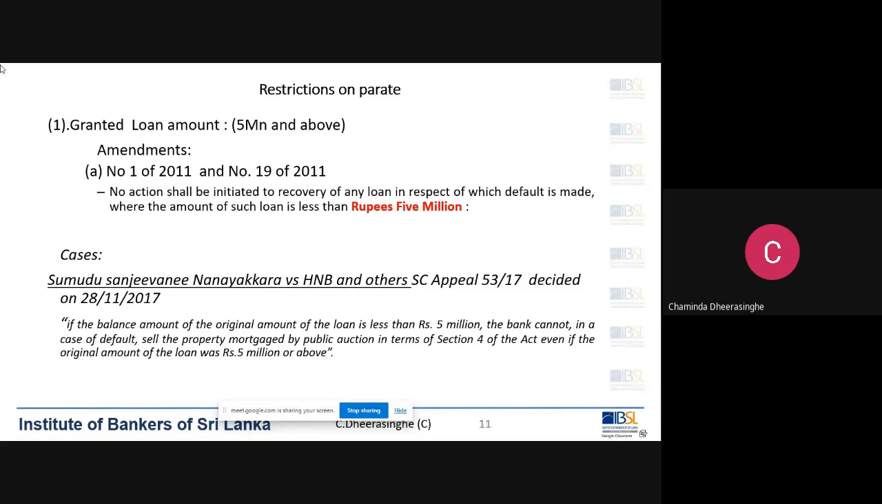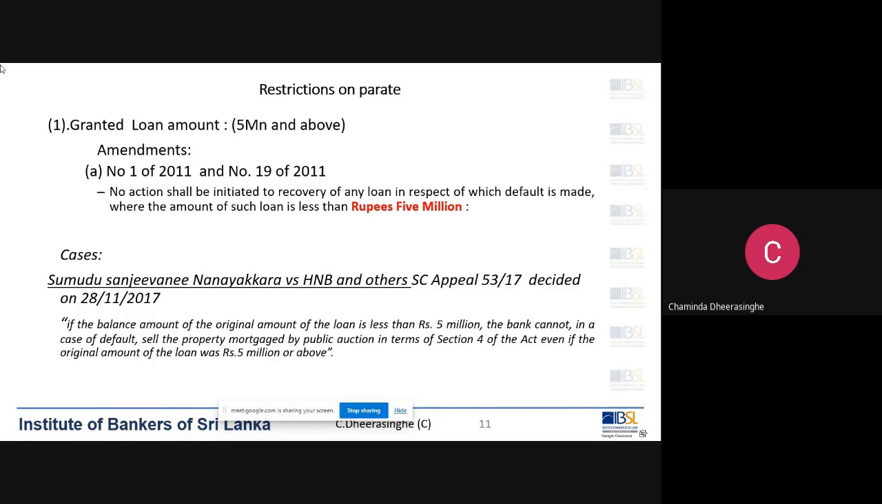I have only 50% of the shares. Therefore, I have no control of the company, and also I have not benefited from the loan. It has been used for the company's work or capital. Therefore, my property cannot be auctioned under parate. So the bank has to go for a mortgage action. So it is as per the Samatapala Jayawardena matter.